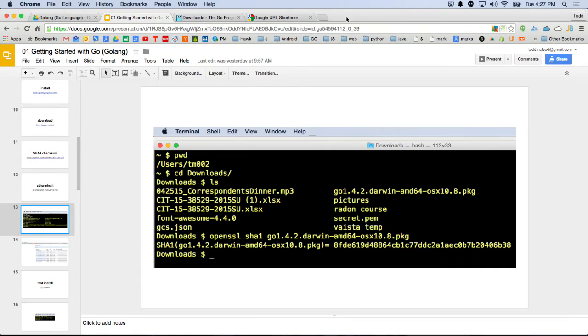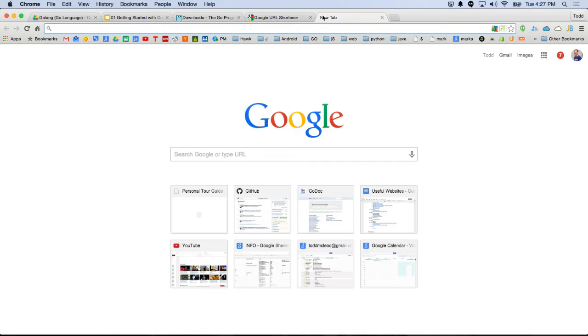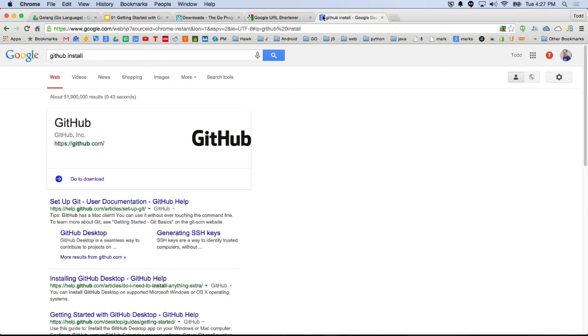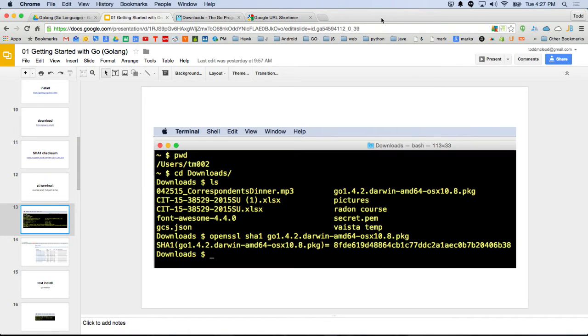So we'll be doing things at the terminal, and if you're on a Windows machine, we're going to be using GitHub too. And so you could get a terminal emulator on Windows, so you could use a lot of the same commands. And the one I'm recommending is just the one that comes with GitHub, the GitHub desktop environment. So if you are on Windows, to do terminal stuff, you could download and install GitHub.